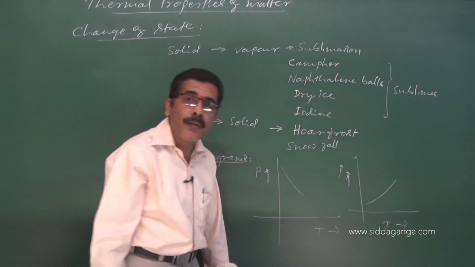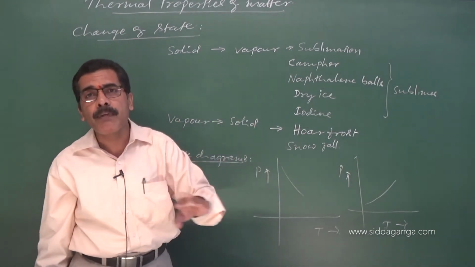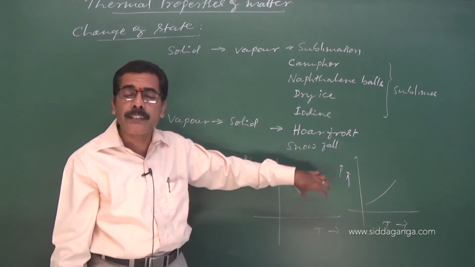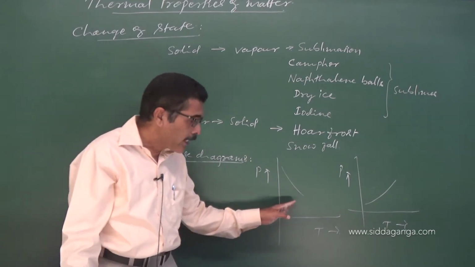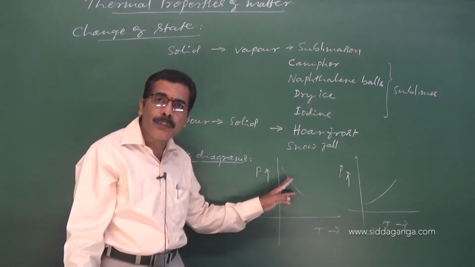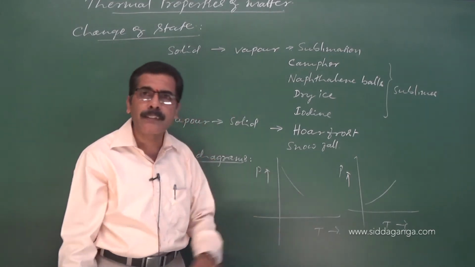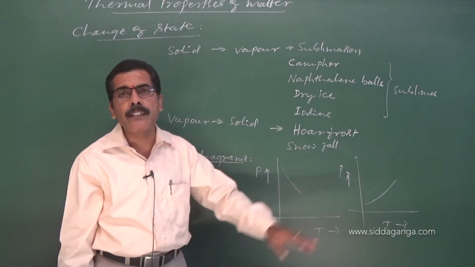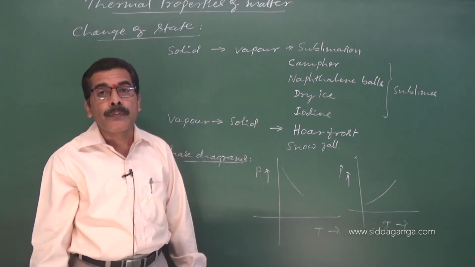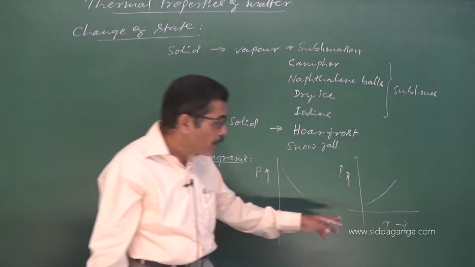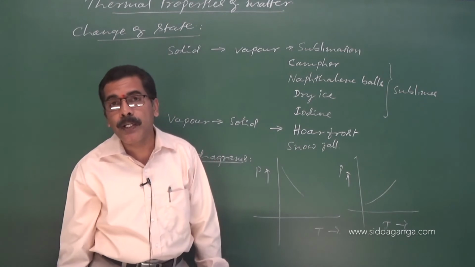Depending on which two phases are coexisting in thermal equilibrium, it represents those phases. In this case, if you take ice melting into water, it is represented by this curve. It is called the ice line or fusion curve. Here solid got converted into its vapor: the sublimation curve.